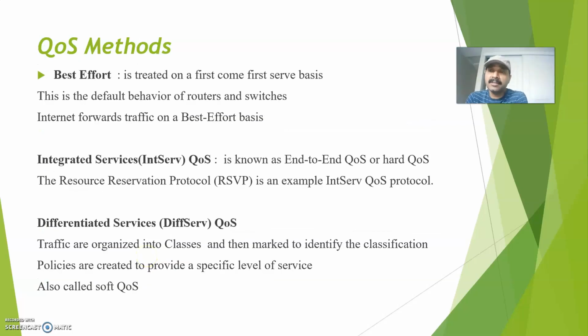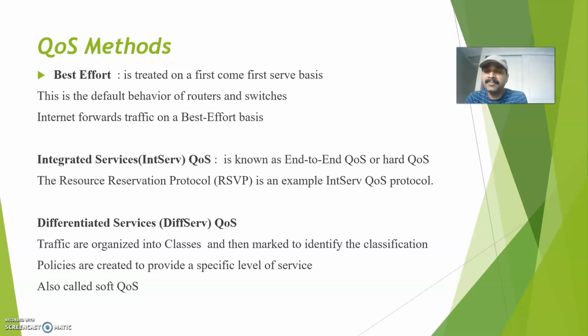Now let us understand the QoS methods. First is best effort. Best effort is nothing but traffic treated on a first come, first served basis. This is the default behavior of routers and switches. The internet always forwards traffic on a best effort basis.